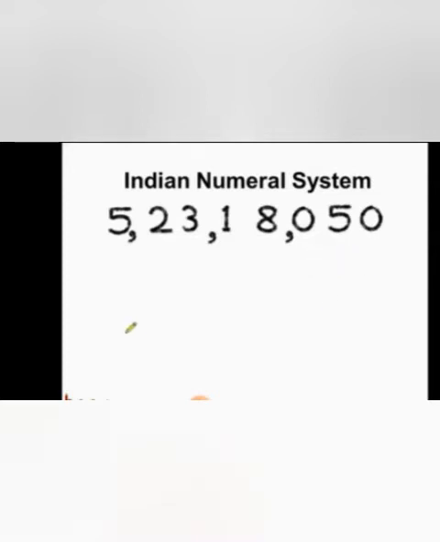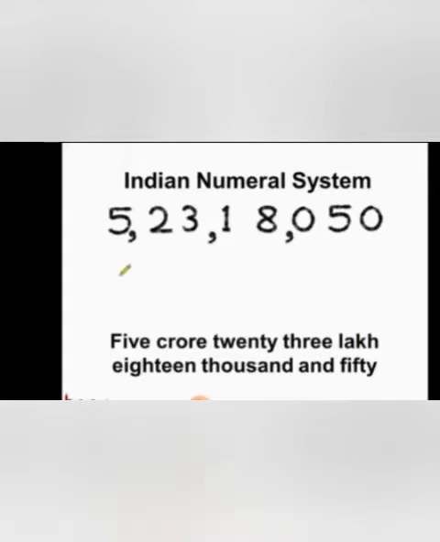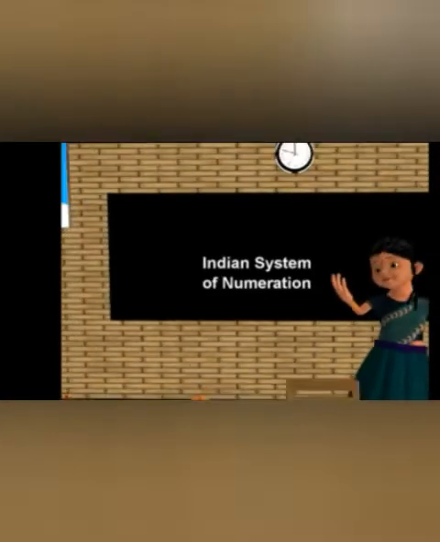So the number can be read as 5 crores, 23 lakhs, 18,000 and 50. See, 5 crores, 23 lakhs, 18,000 and 50. So that was all about the Indian numeral system.